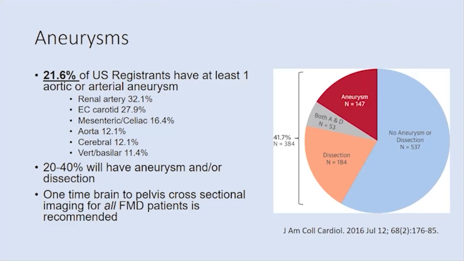It's not typically seen as a progressive disease where you'll see some beaded appearance of one blood vessel area, and then a few years down the line, you'll notice another blood vessel area that's involved. But we can see that those involved areas can develop aneurysm or dissection, and that requires different types of treatment and different types of therapy. So we will recommend that at least one time our patients get scanned from head to pelvis to look at all those blood vessel regions to make sure that there's no involvement.